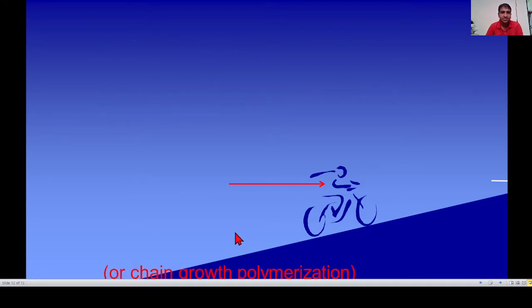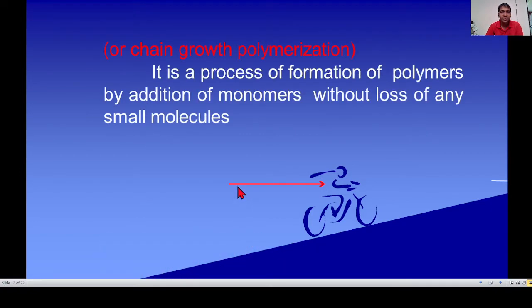See the first type, addition polymer or addition polymerization, also known as chain growth polymerization. It is the process of formation of a polymer by addition of monomers without loss of any small molecule.